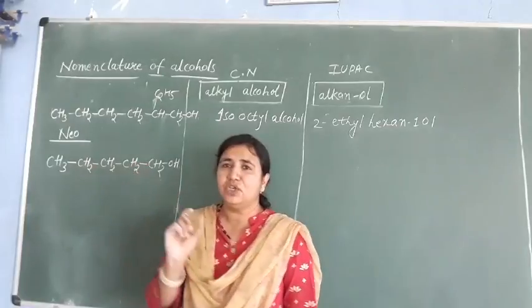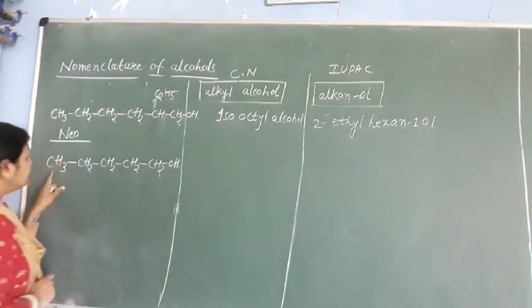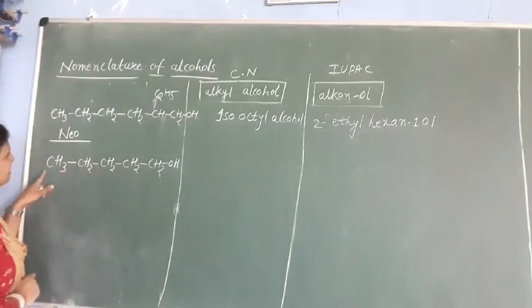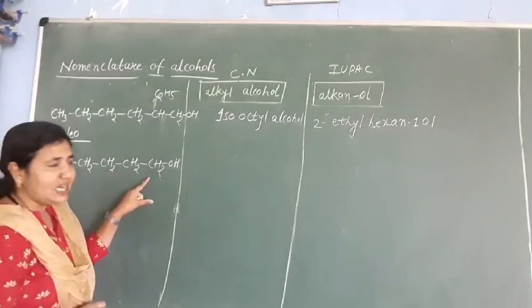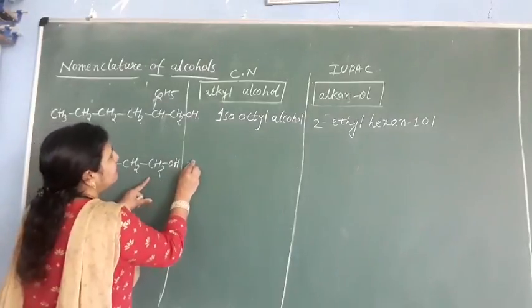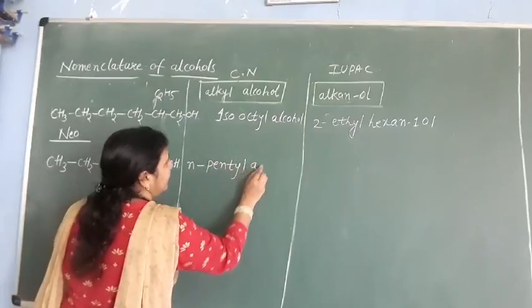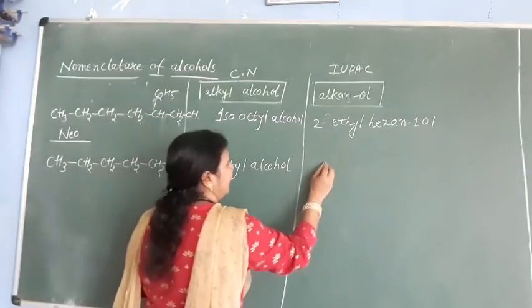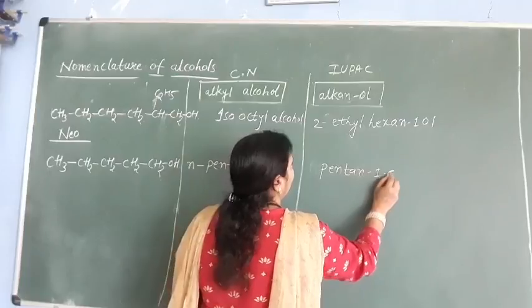Next we have neo. How to use this word neo? See here. What is this one? CH3, CH2, CH2, CH2, CH2OH. How many carbons are here? 1, 2, 3, 4, 5. 5 carbons are here. So the common name is n-pentyl alcohol, and the IUPAC name is pentanol or pentane 1-ol.